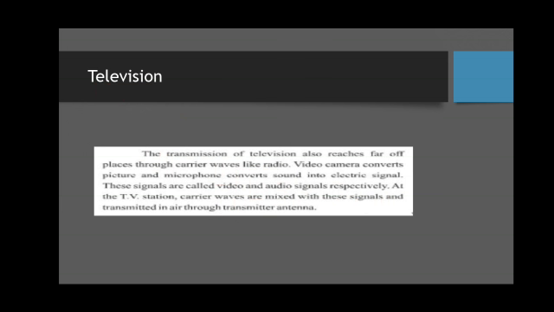At the TV station, carrier waves are mixed with these signals and then transmitted in the air through the transmitter antenna.